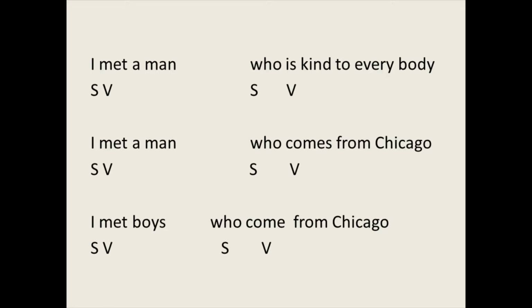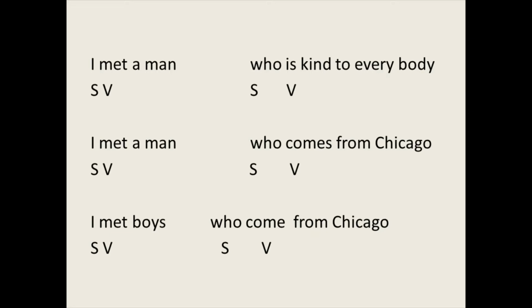I met a man is the main clause, is the independent clause. The subject I, the verb met. And then who is kind to everybody is adjective clause. It is dependent clause. The subject in here, who, and the verb is.